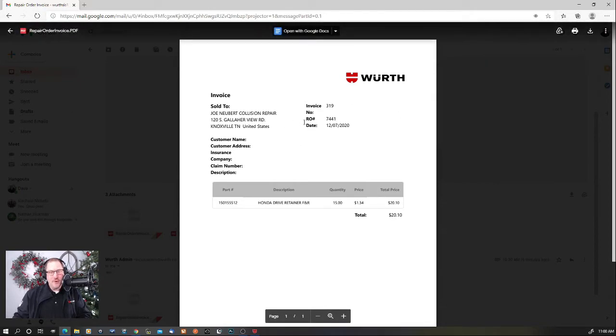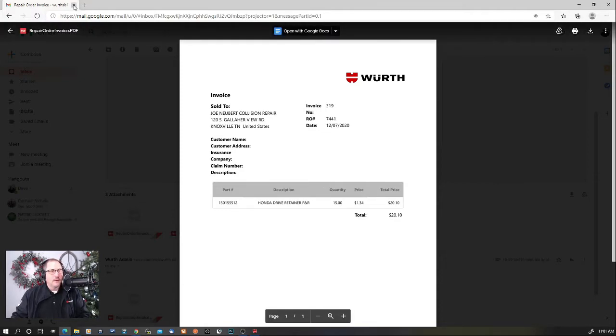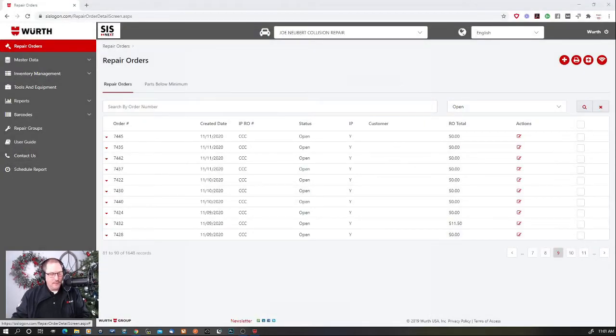So anyway, this is the RO. Now this is cool, and this is important because even though we transmit back to CCC the relevant line data for that particular RO, what was missing was the ability to actually attach the actual invoice or the PDF in this situation. So if I'm Matthew Carr, I can just simply go into the program here and attach this as I would a photograph or not. That's totally up to you. All right, cool. I didn't mean to close that, but that's fine.